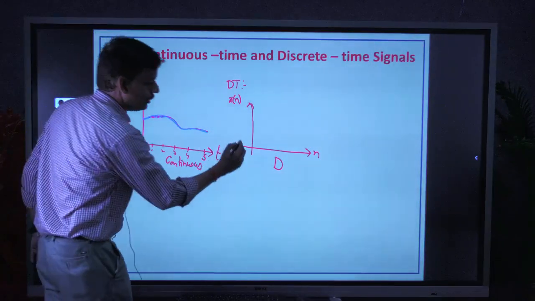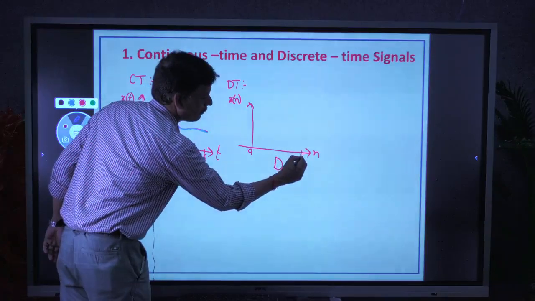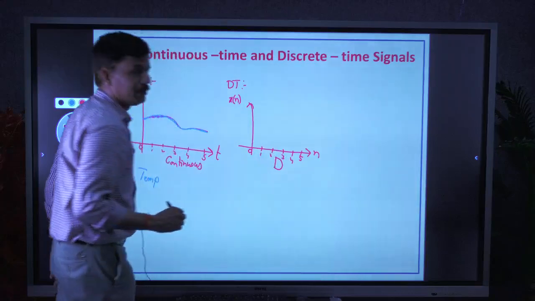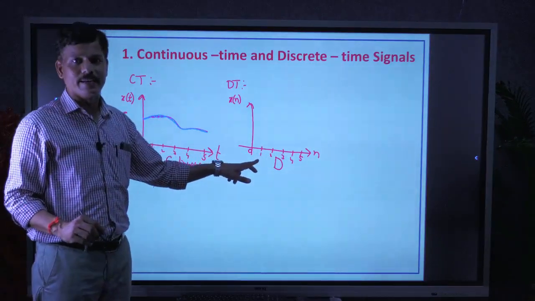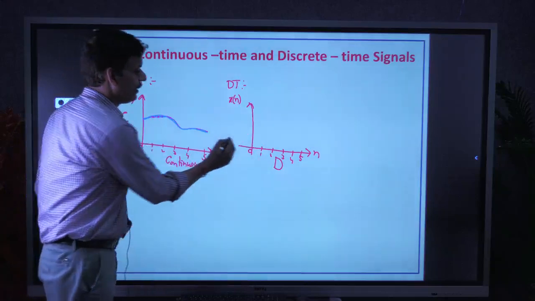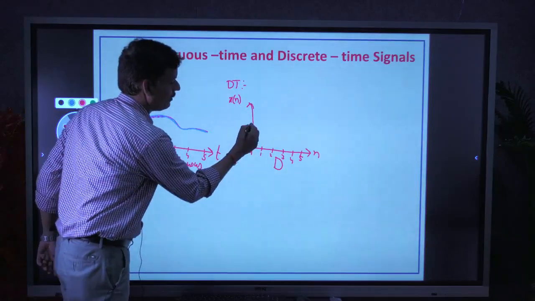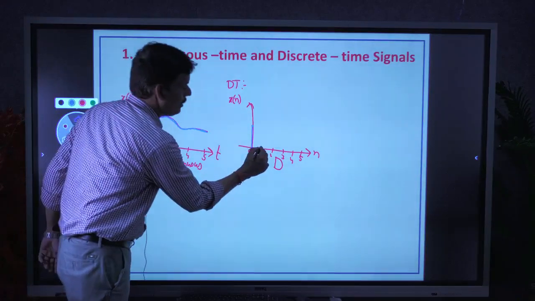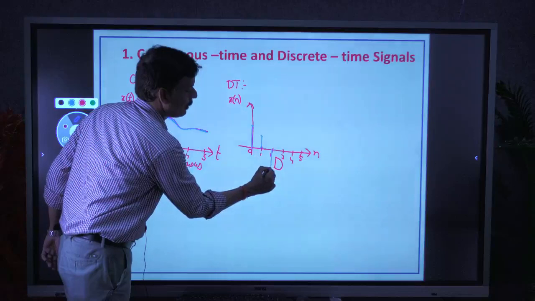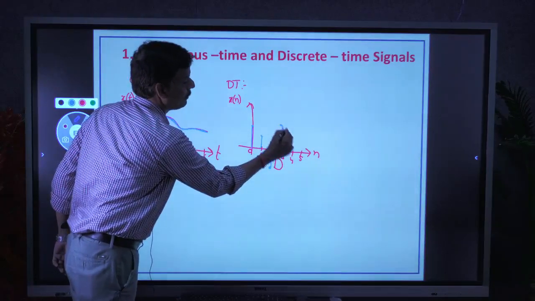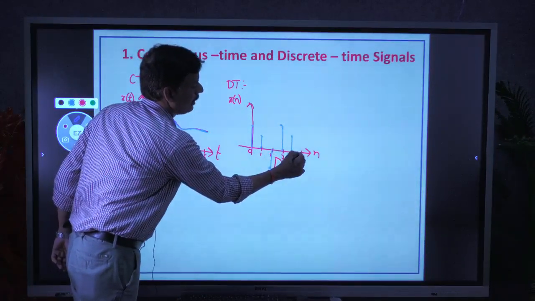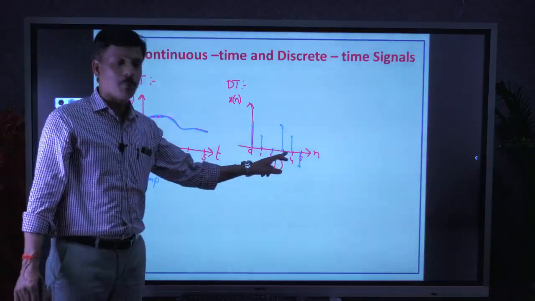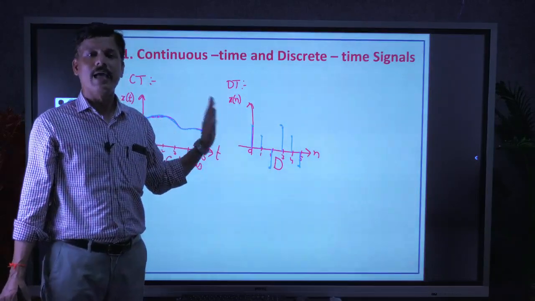It means if you take an interval of 0 to 5, similar to the previous one, 1, 2, 3, 4, 5, the amplitude of the signal is defined only at discrete points. At 0, this may be the amplitude. We are going to represent it with a sample. At 1, this may be the amplitude. At 2, this may be the amplitude, a negative amplitude. At 3, this may be the amplitude. At 4, maybe like this. At 5, maybe like this. So, only at discrete points of time we are going to define the amplitude.